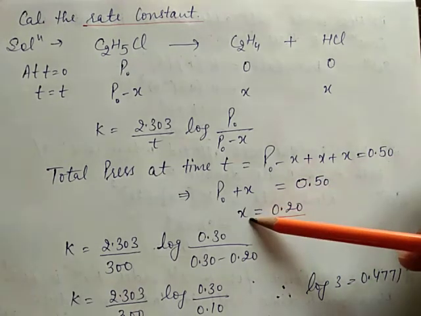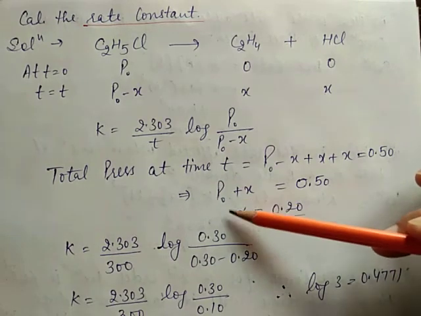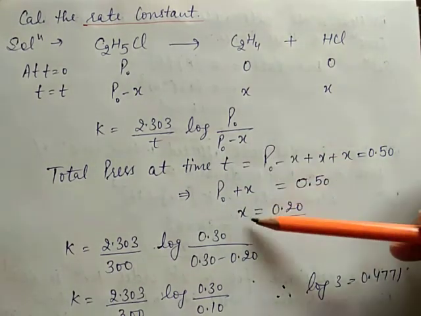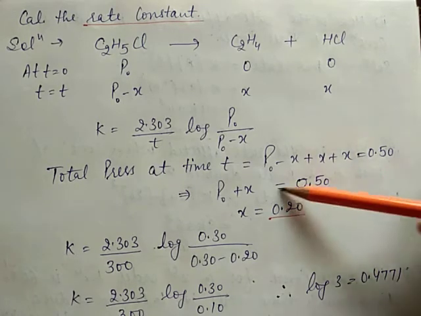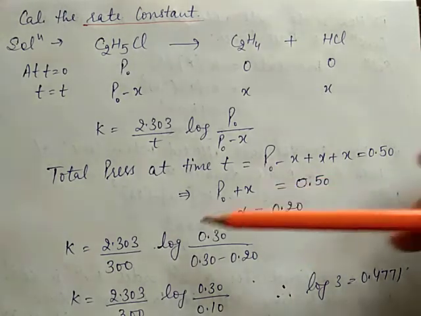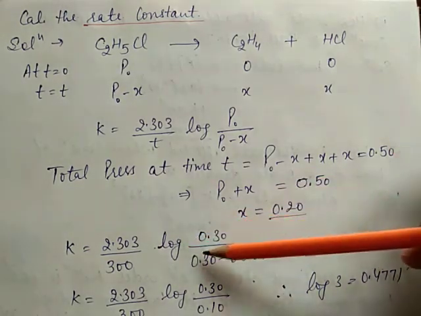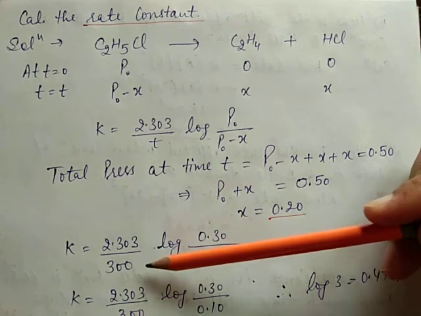Here we have to calculate x because the P naught value is given, the initial pressure, that is 0.30. Then x is equal to 0.50 minus 0.30. Answer is 0.20.